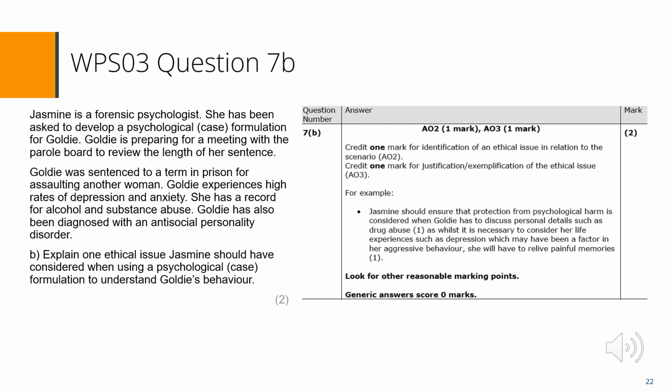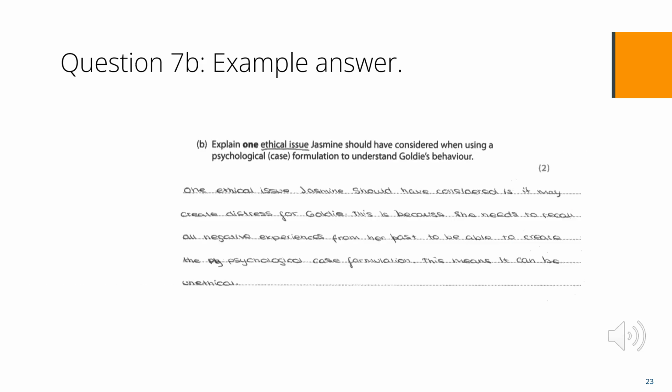Those who did score the marks often gained 1 mark as they could identify an ethical issue, but then failed to justify or exemplify it. Please read through this answer and give it a mark.